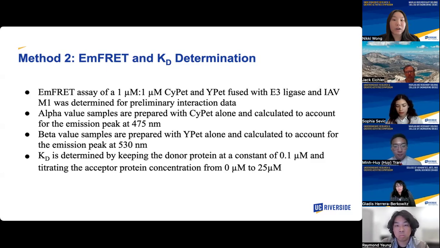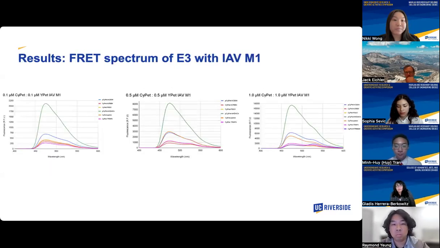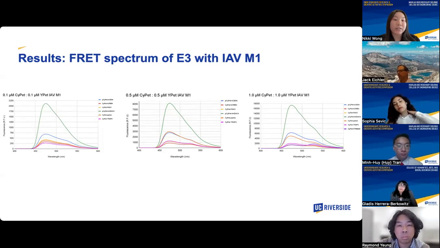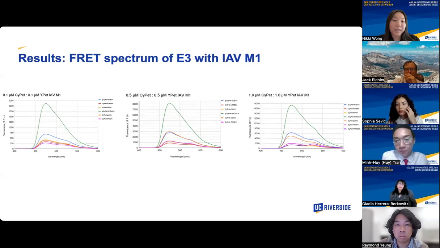Then, using software called PRISM, we inputted the calculated qFRET values and placed a nonlinear regression fit line to obtain the KD value. So these are my results. The FRET spectral analyses were generated prior to KD and qFRET determination at concentrations of 0.1, 0.5, and 1.0 micromolar, aimed at examining the specificities of the binding between the E3 ligase and the IAV M1 protein, as well as to analyze whether the interactions are concentration dependent.